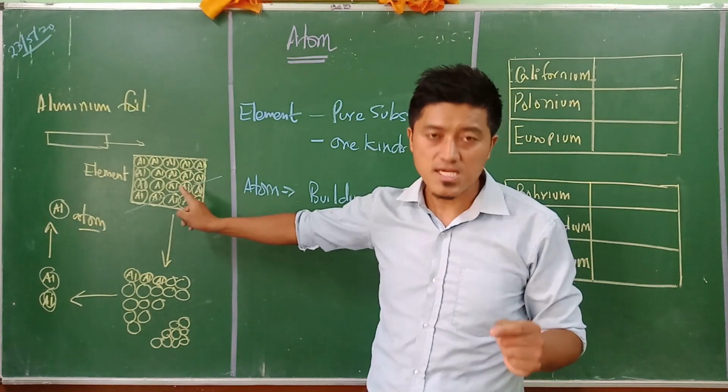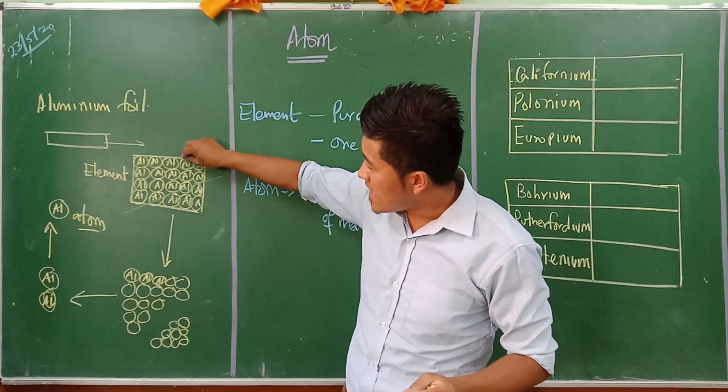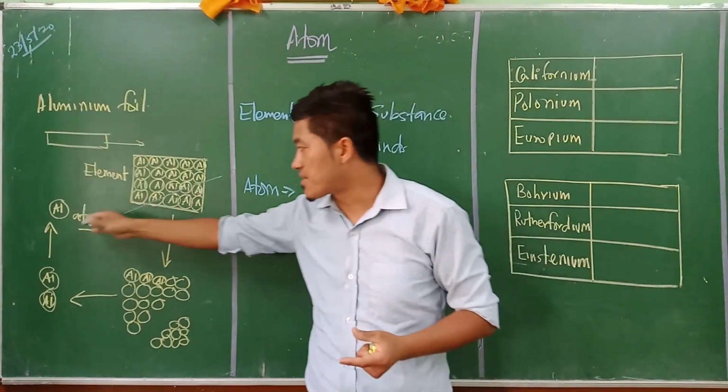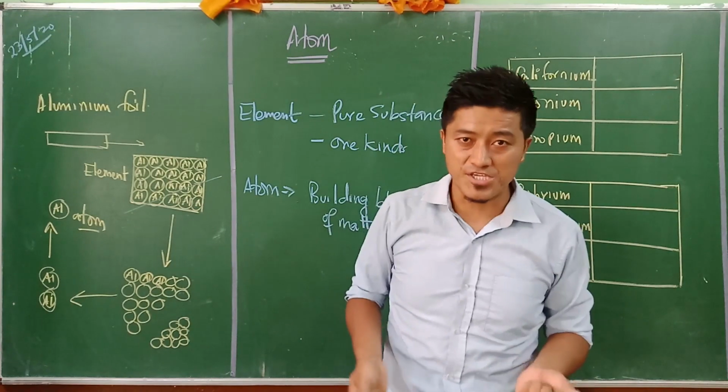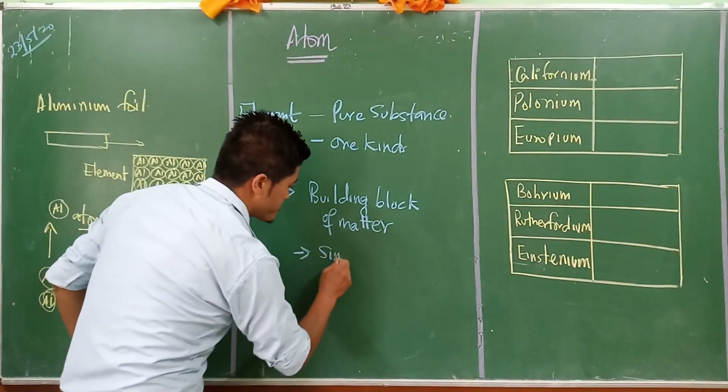Whether this aluminium element is really light by nature, you can somehow conclude that aluminium atoms are also very light by nature. Understand? So they have similar kind of properties.